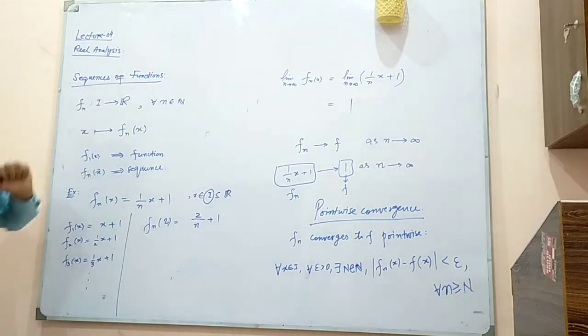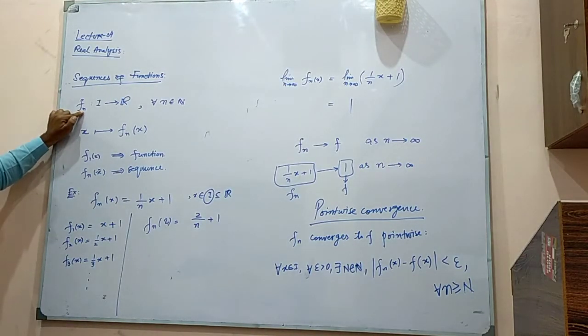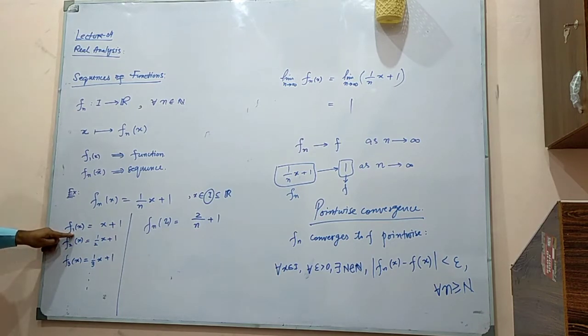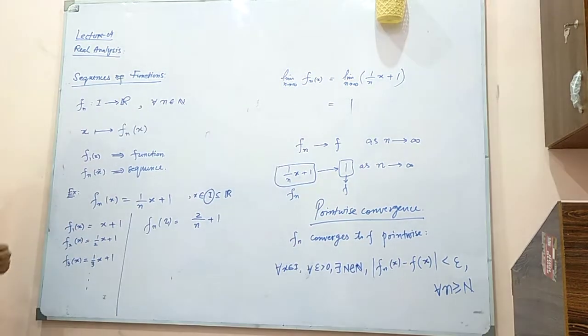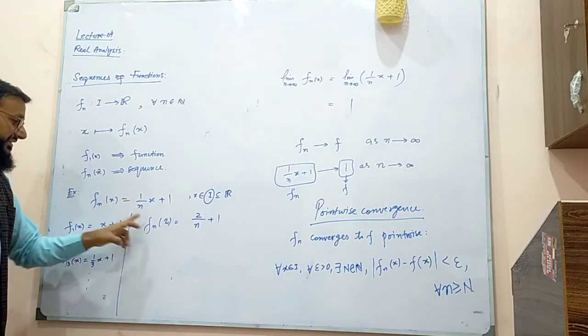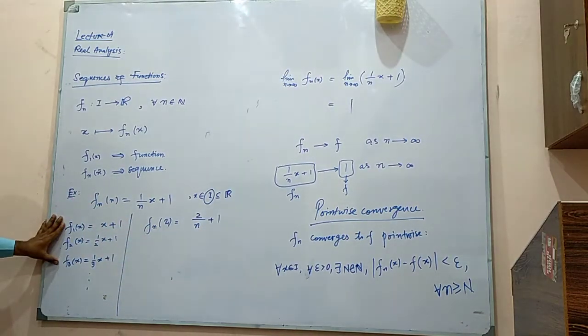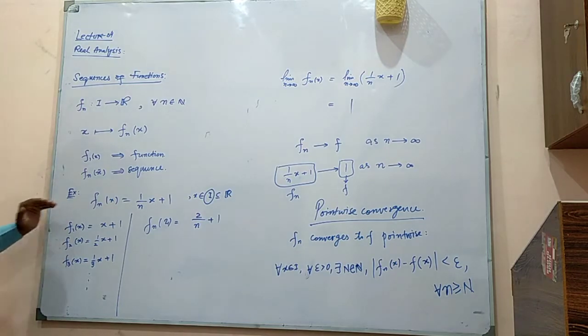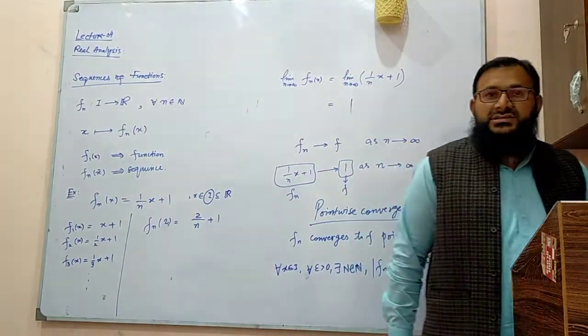of functions. Whenever I fix the value of n, let's say n to be 1, n to be 2, n to be 3, then I get a function. Sequence of functions. But if I am fixing the value of x, let's say I am fixing x to be 2, then I get a sequence. So fixing the value of n gives me a sequence of functions, and fixing x gives me a sequence. Then I can talk about what is the limit of this sequence?